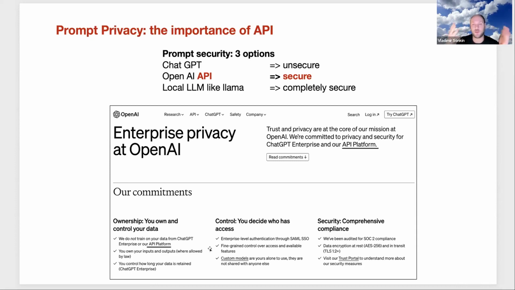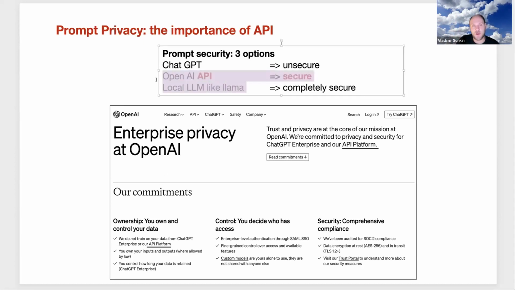If you provide your prompt with sensitive data, with client data, to the API, they promise that this data will not leak. It's not completely secure, because anyway you send it somewhere outside to the internet. It can be hacked somehow, yes.